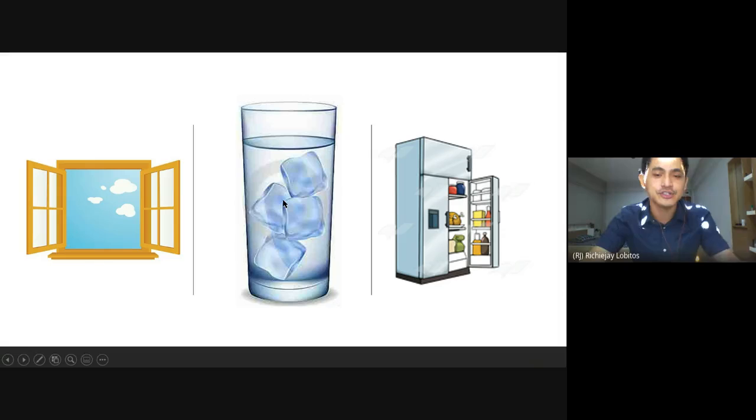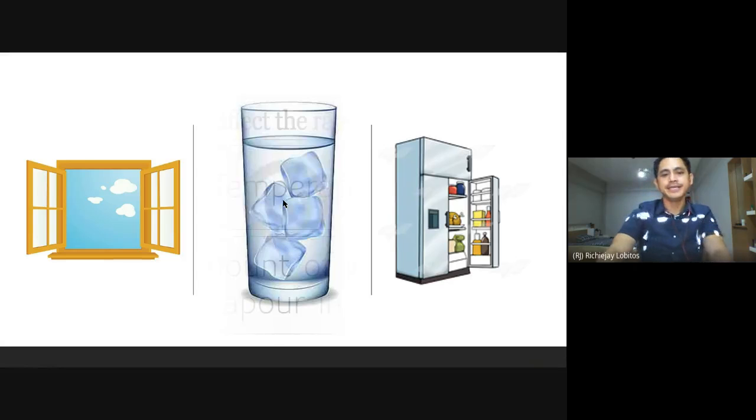So if that happens, more and more warmer air loses heat and forms water droplets. So again, when there's a big difference in the temperature, then condensation occurs very fast or faster. The rate of condensation is faster when there is a wide gap in their temperature.